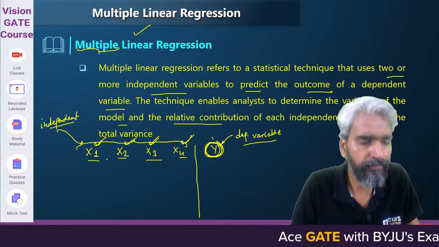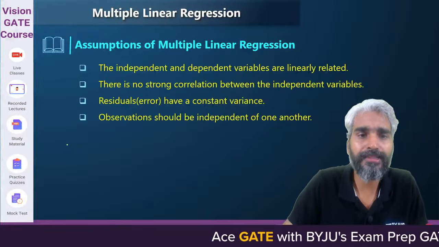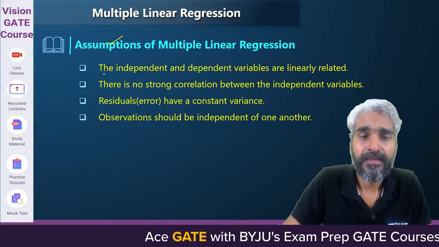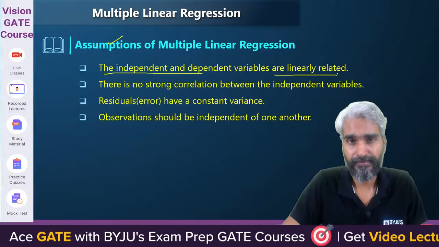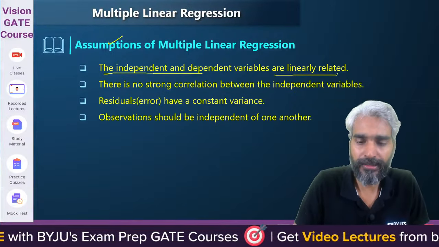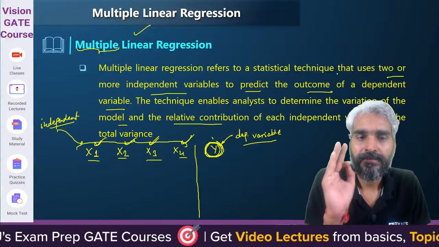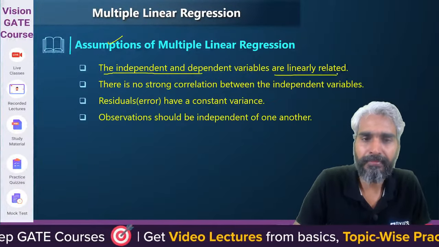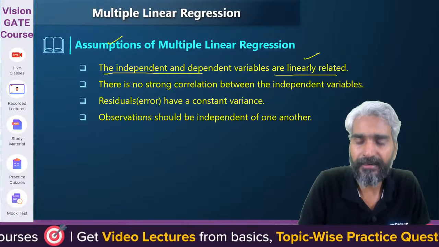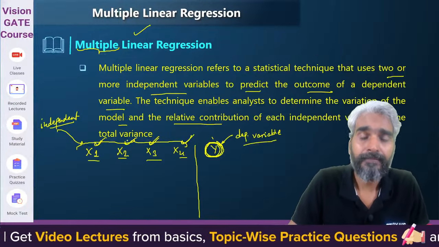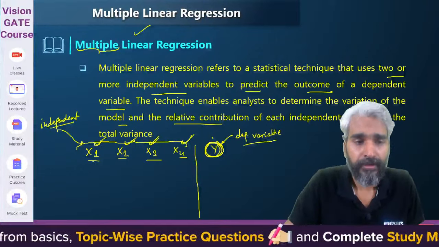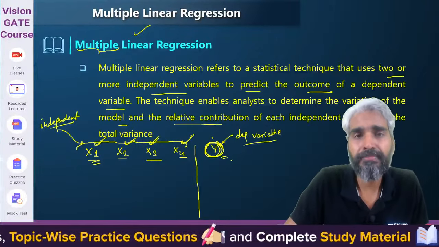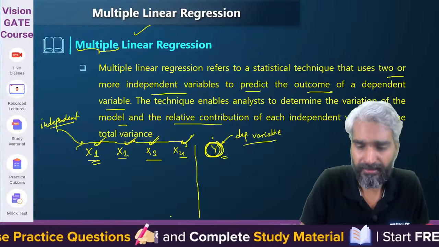So there are some assumptions for the multiple linear regression. What are those assumptions? The first thing is the independent and dependent variables are linearly related. So please try to understand, when I say independent and dependent variables are linearly related, what does it mean? That if we try to analyze the scatter plot of variable x1 with this dependent variable y, let's try to understand by drawing a plot.